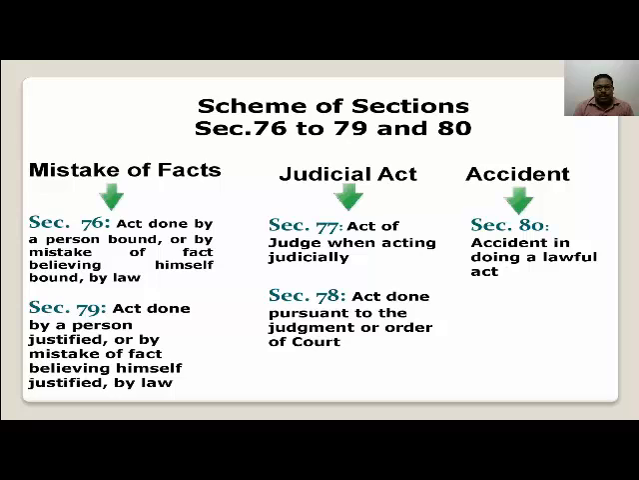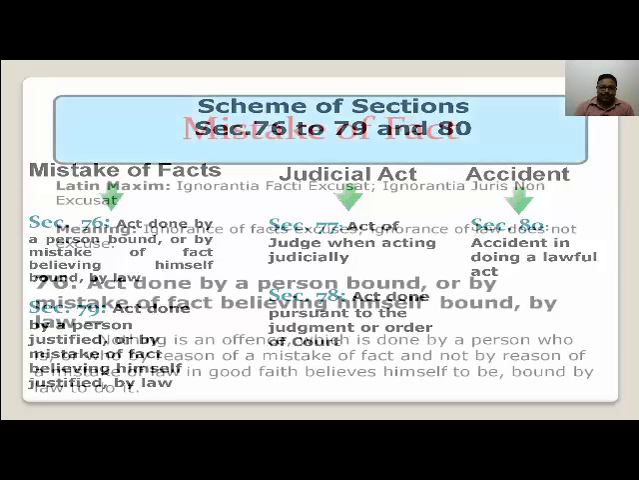Before proceeding towards mistake of fact, let us try to analyze the scheme of sections regarding these general defenses. Section 76 and section 79 say about the first defense, that is known as mistake of fact, whereas section 77 and section 78 say about the second defense, that is known as judicial act, and section 80 says about the third defense, that is known as accident. So let us try to analyze the first defense under Indian Penal Code, that is known as mistake of fact.